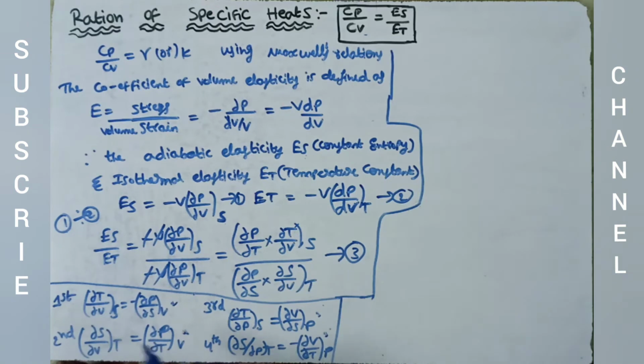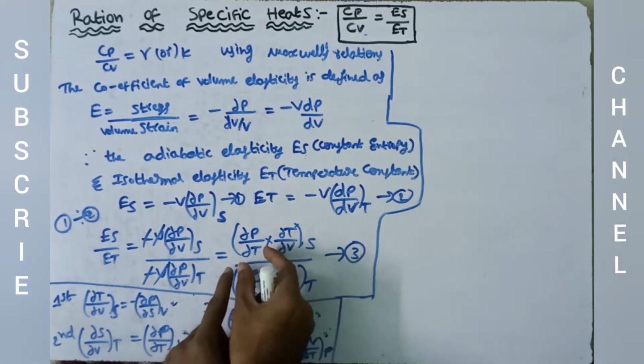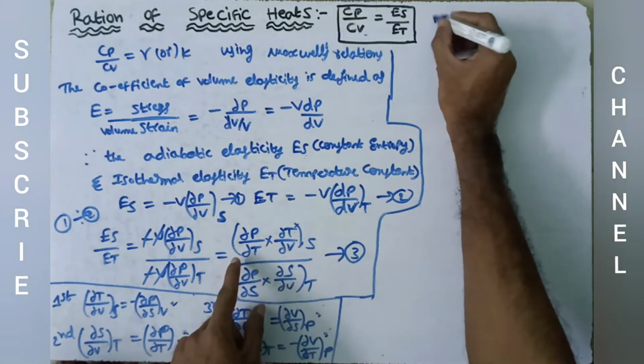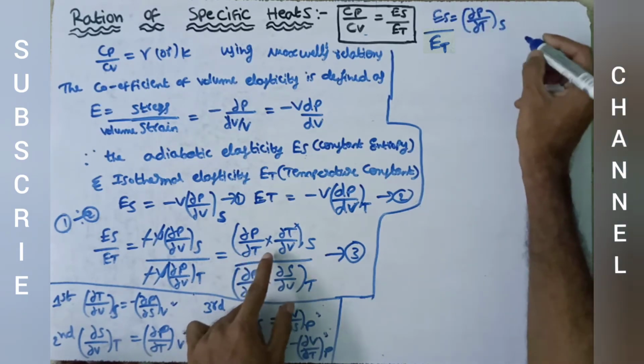Here I have written the 4 Maxwell's thermodynamical relations. I have already told you how to write them simply, and we can use them wherever we want. Before substituting these, we will separately write this equation as Es by Et is equals to dou P by dou T of S is constant.